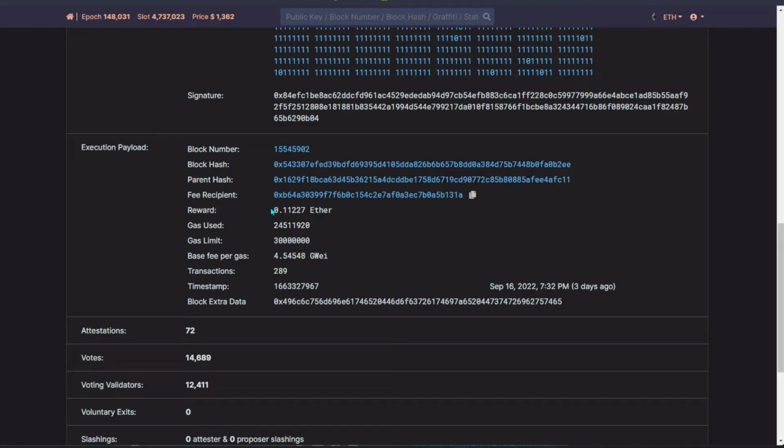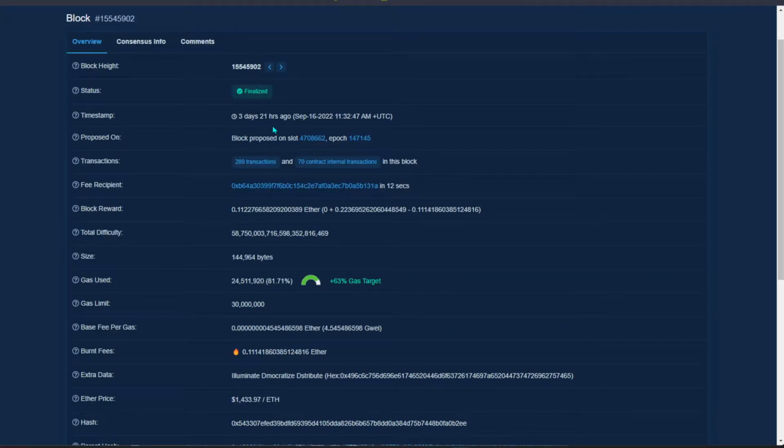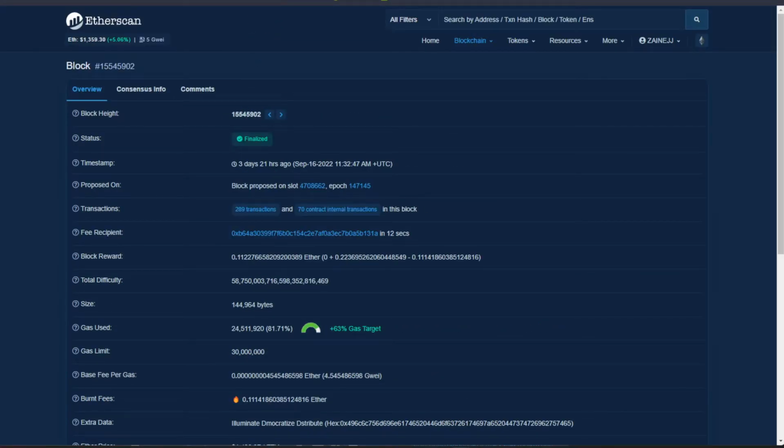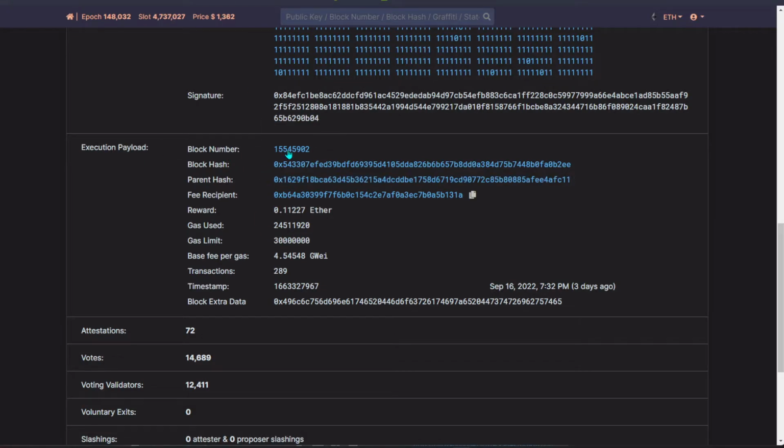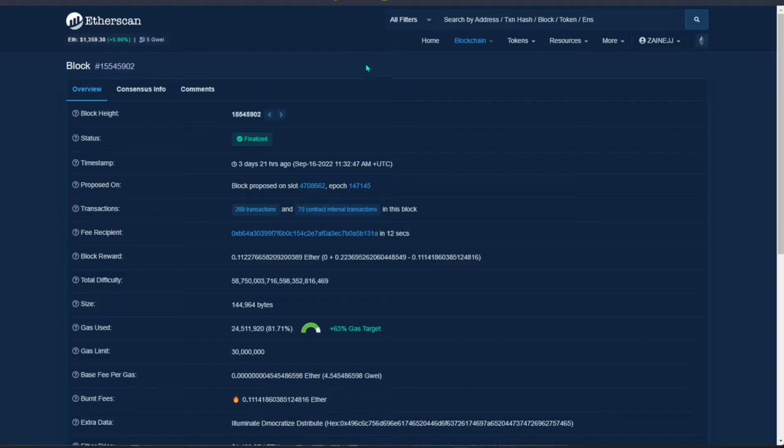So over here we can see the block reward itself is basically 0.011227. And after that, if you want to head over to the Ethereum page itself, we can head over here to see the actual block. So where do I find the data? Over here we can just scroll, take the block height, copy the number and paste it over here. And once I paste it, it will show me the block result.